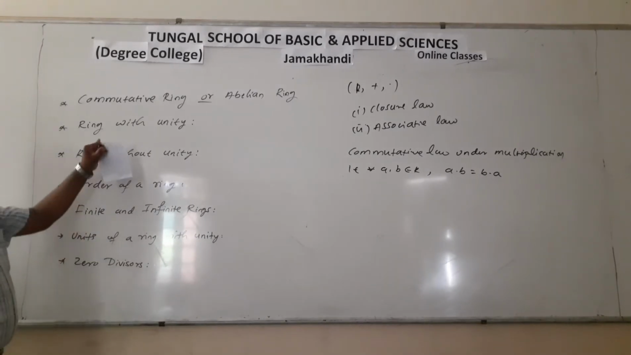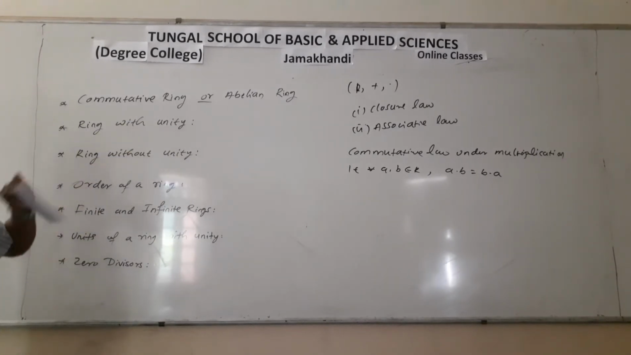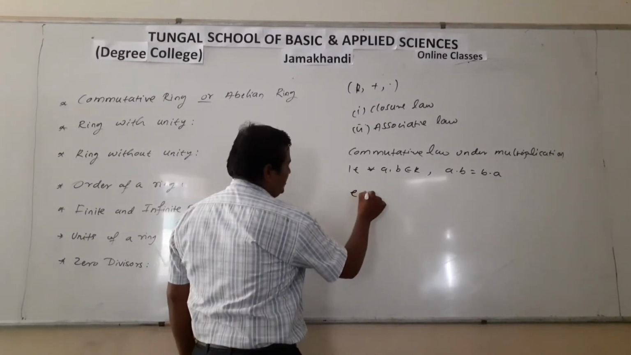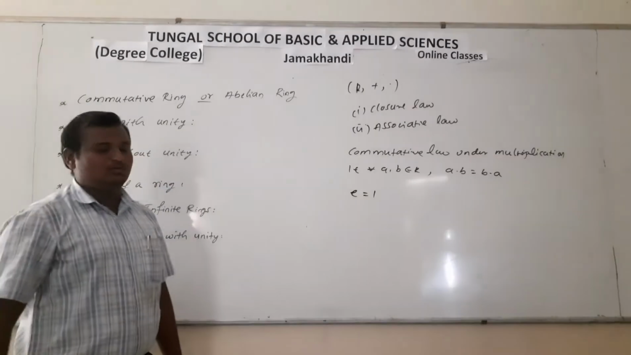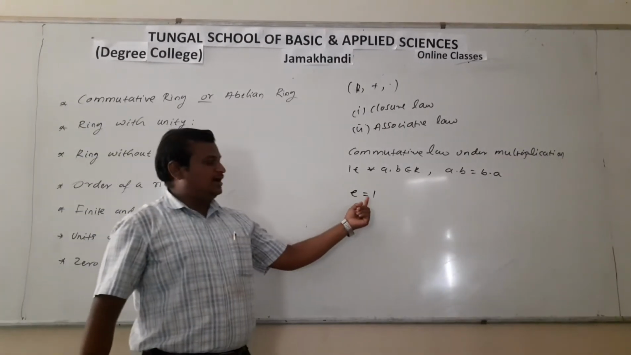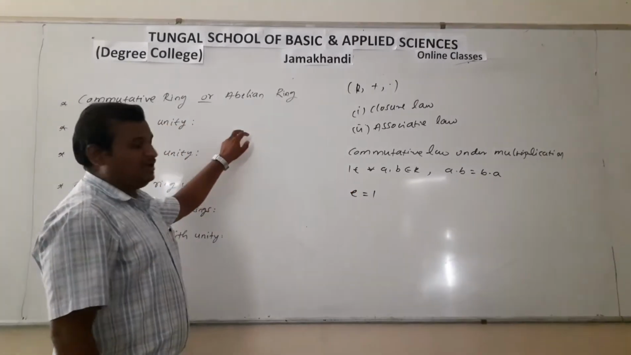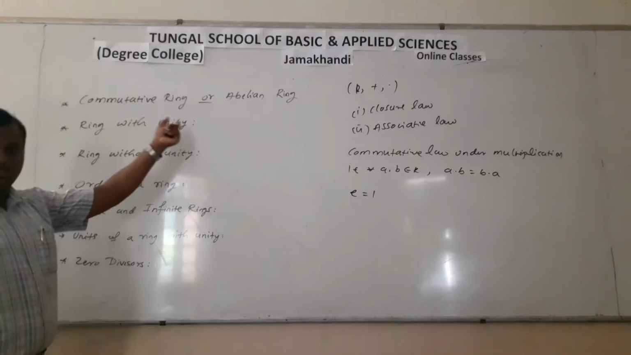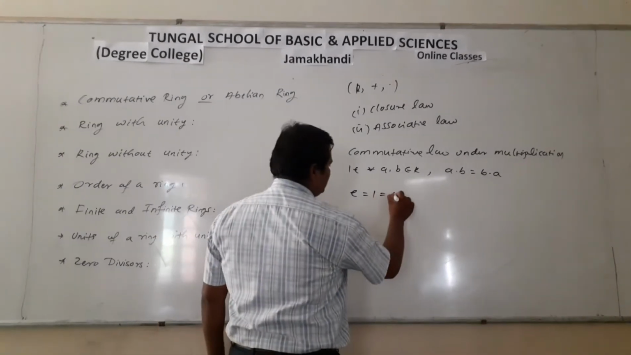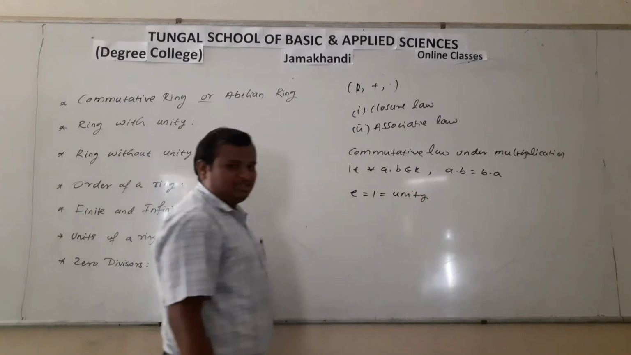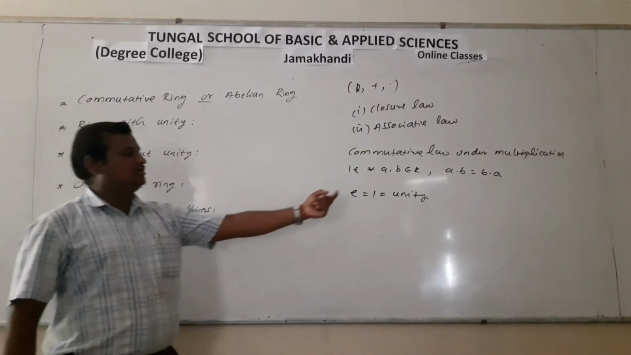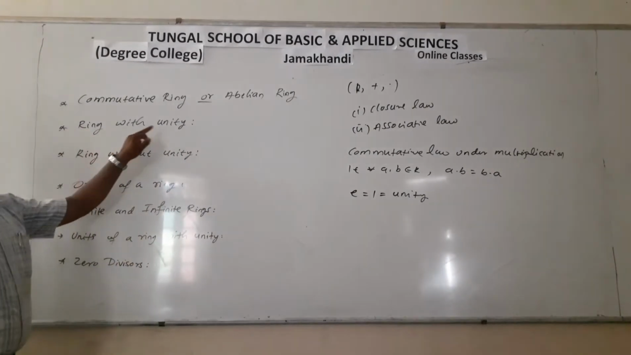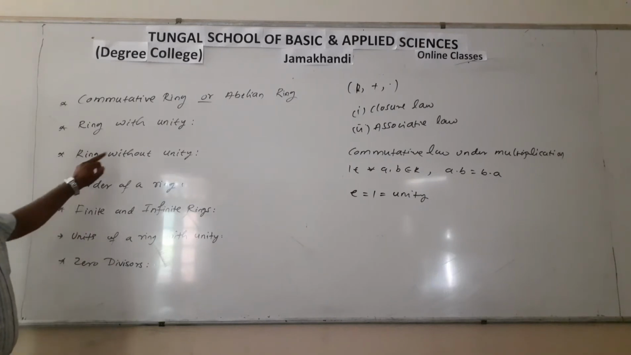The next one is ring with unity. In this ring, the same (R, +, ·) must have the identity element which is equal to 1 because the multiplicative identity is always 1. So any ring having the multiplicative identity is called a ring with unity. Here 1 is called unity. Ring with unity means any ring which has the unity, or 1, or the multiplicative identity. And the next one, ring without unity.